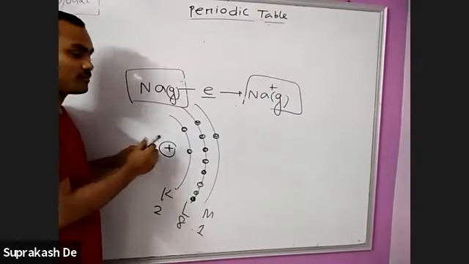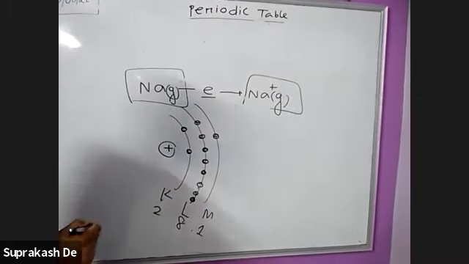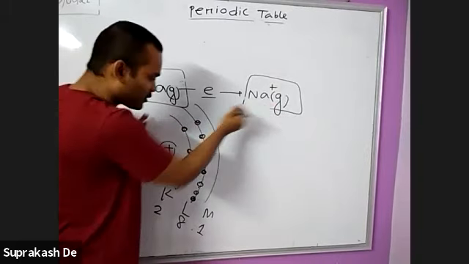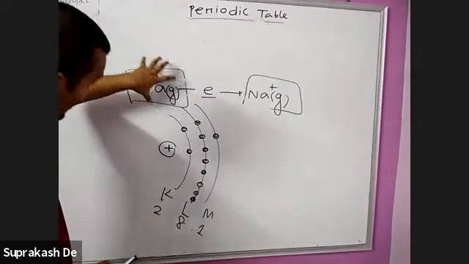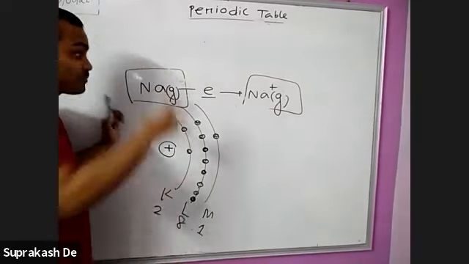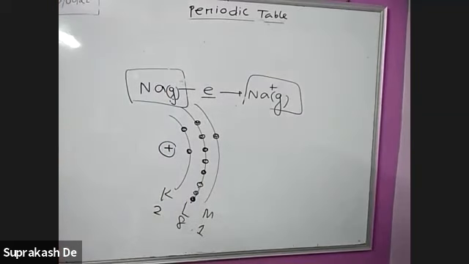Yes, sir. So when you release the electron, from where will you release it? When I tell you to release one electron from the sodium atom, are you looking at the sodium plus configuration or the sodium configuration? Sodium. We are releasing the electron from the atom, so we will see the configuration of this atom only. So this is the first ionization enthalpy. First ionization enthalpy means you are releasing one electron from an atom. Look at the electronic configuration of the atom, not the ion.